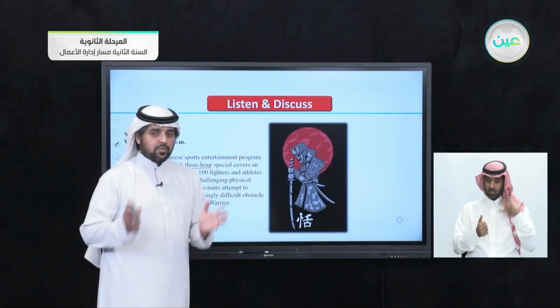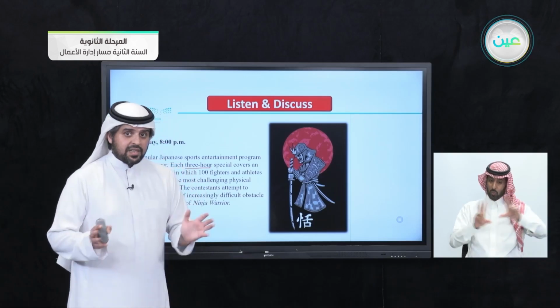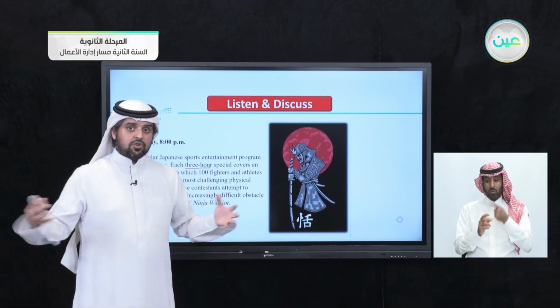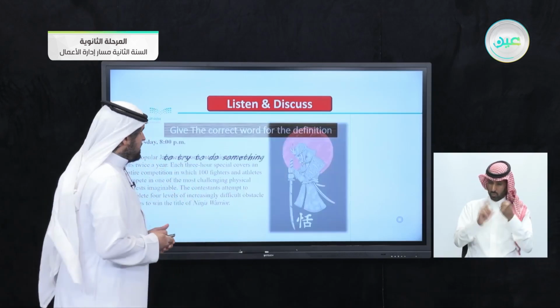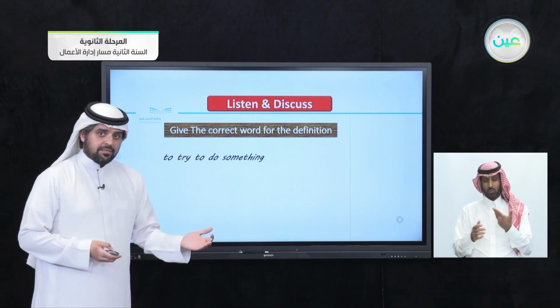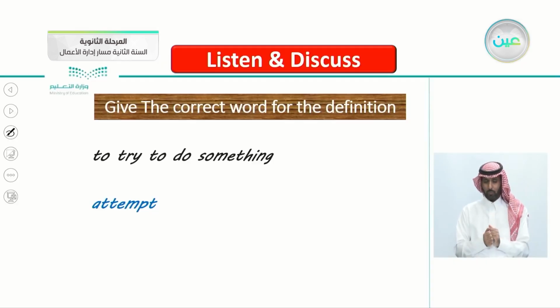So airing twice a year makes it really interesting, especially when there's 100 athletes competing against each other. So give the correct word for the definition. Try to do something. What is the word that means try to do something? It's the word attempt.